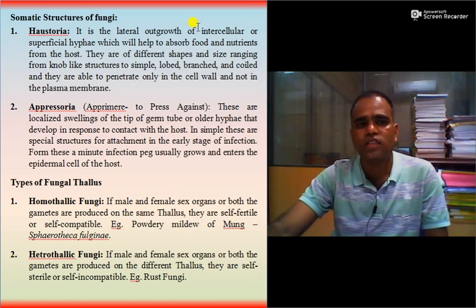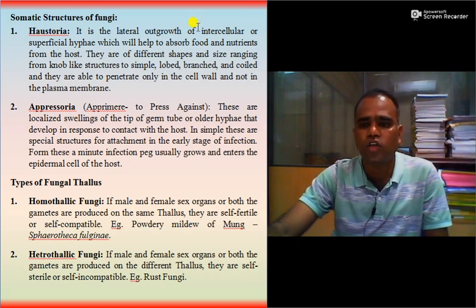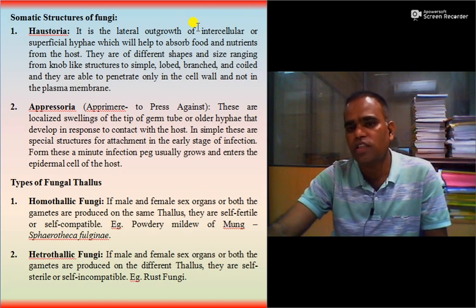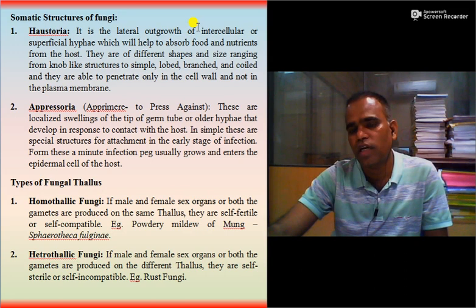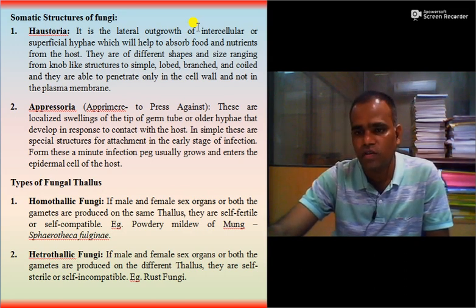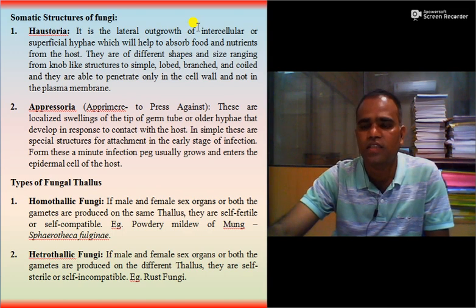Then let us discuss the somatic structures of fungi. What does somatic mean? Somatic is nothing but the body cells. There are two types of cells present in each organism. One is generative or genetic cells, and second one is somatic cells or body cells. These are diploid ones, while gametic cells or genetic cells are haploid ones.